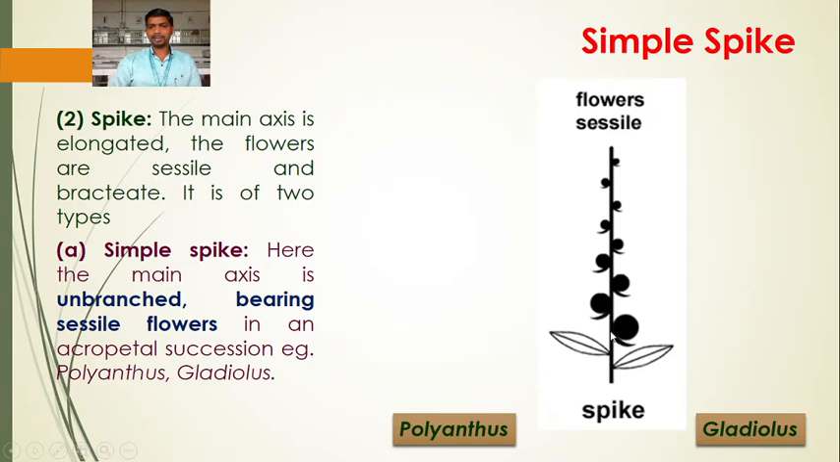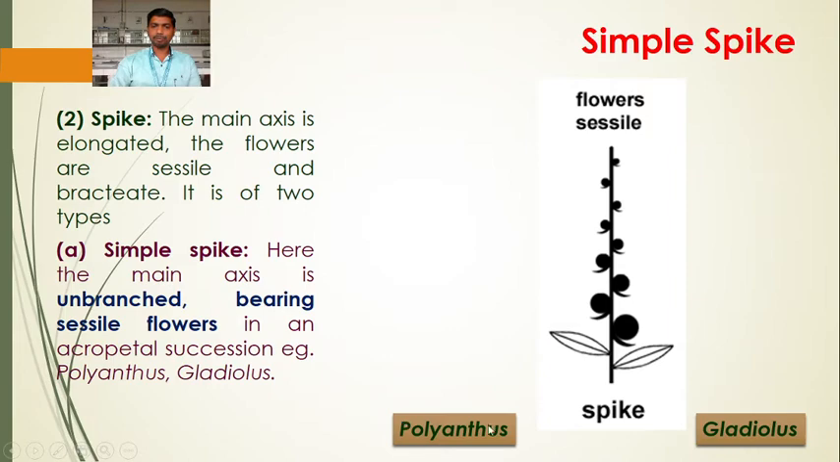This is the bract. Okay, older flowers are at the base, younger at the apex. This is the acropetal succession. The main axis or peduncle is elongated, unbranched. So this is the characteristic of simple spike.